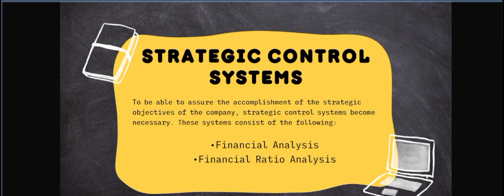Strategic control systems. To be able to assure the accomplishment of the strategic objectives of the company, strategic control systems become necessary. These systems consist of the following: financial analysis, and financial ratio analysis.